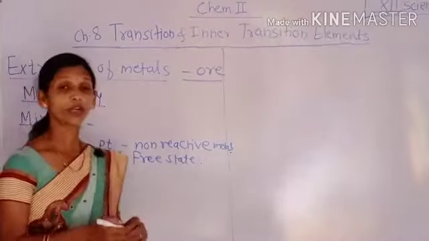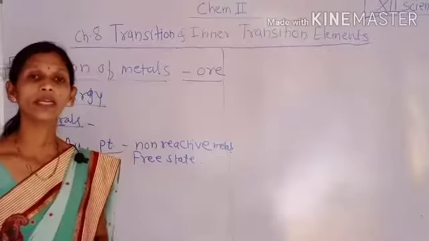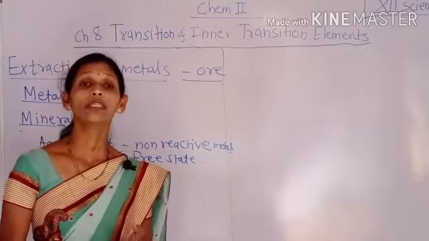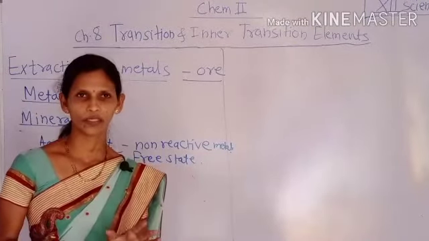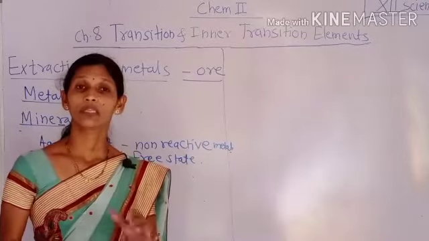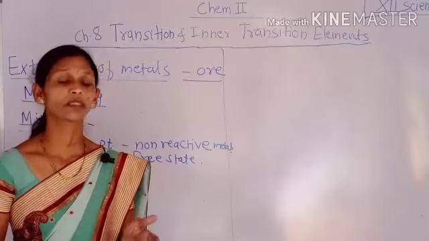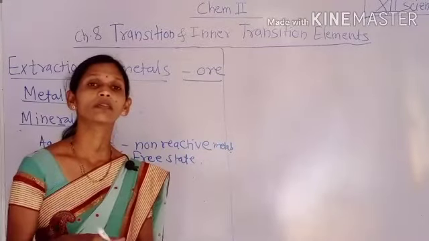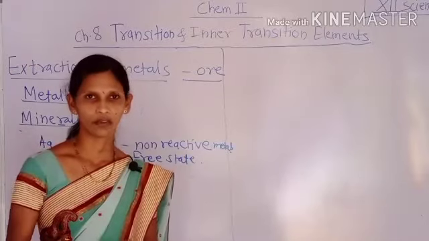Similarly, the moderately reactive or highly reactive metals, such as sodium, potassium, lithium, are found in the earth crust in the form of their compounds, that is, inorganic salts present deep in the earth crust.